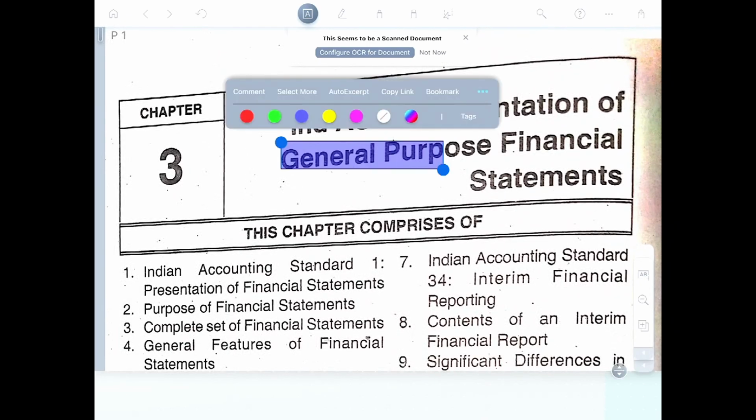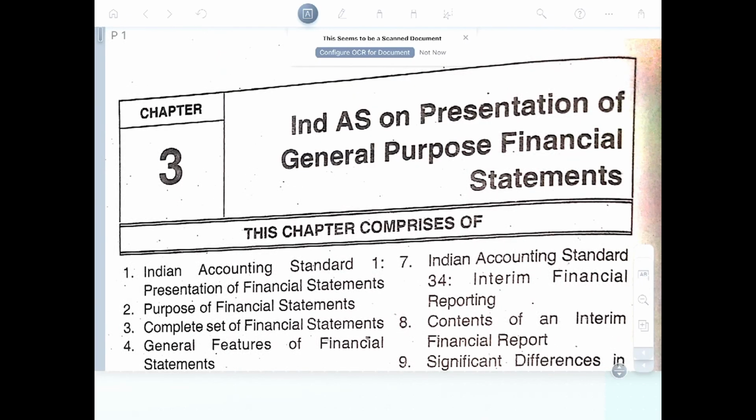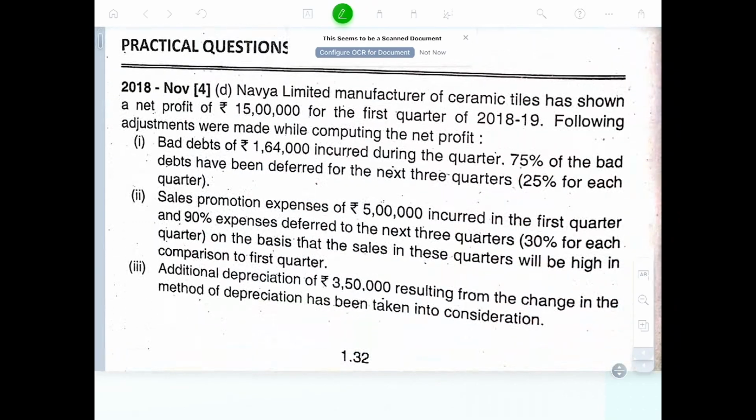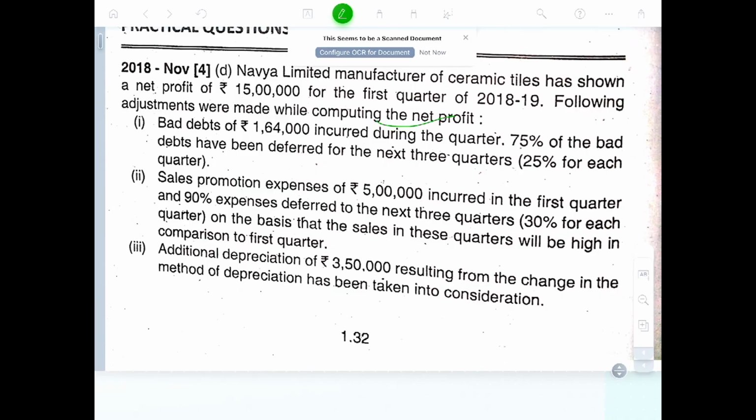NDAs, presentation and disclosure. Enter principle of financial statement. Navia Limited is manufacturing ceramic tiles and shows a net profit of 15 lakhs in the first quarter. Okay. Following adjustments were made in the profit.